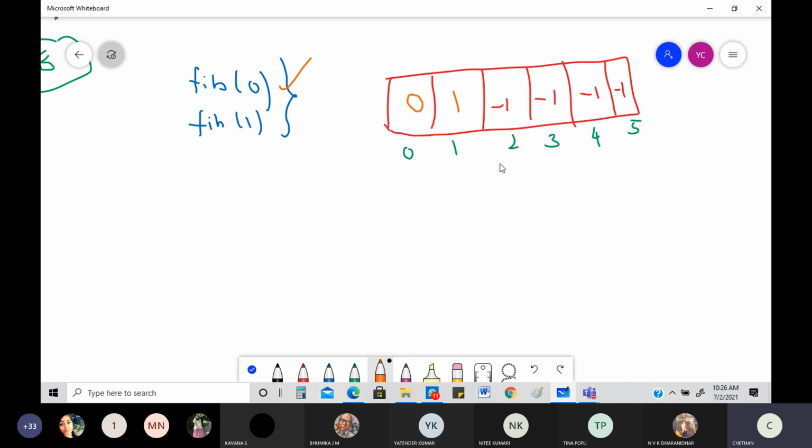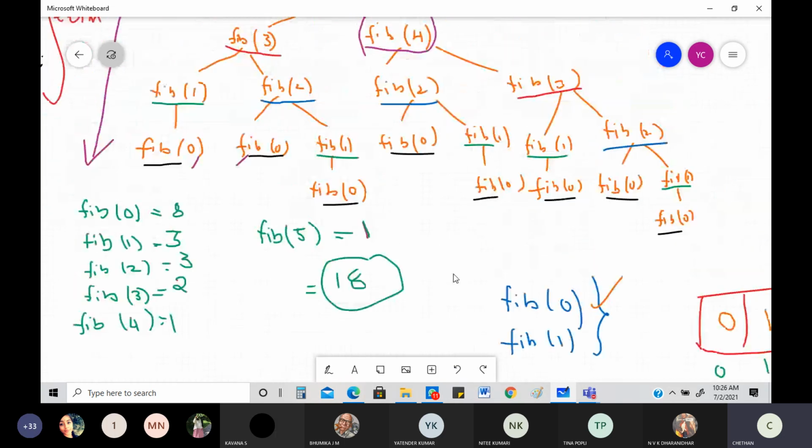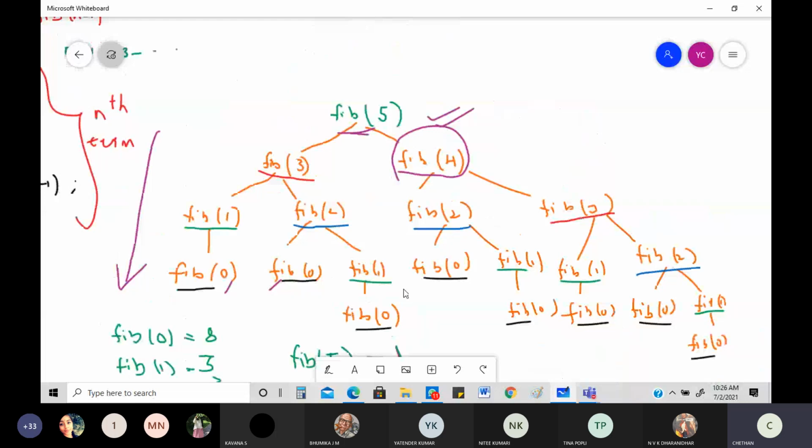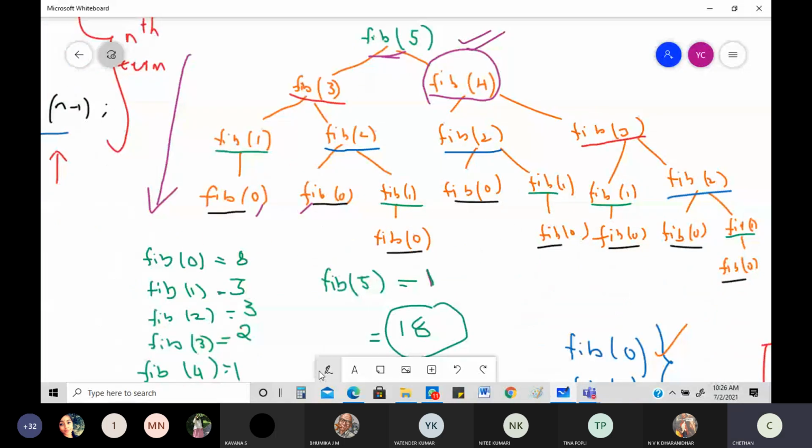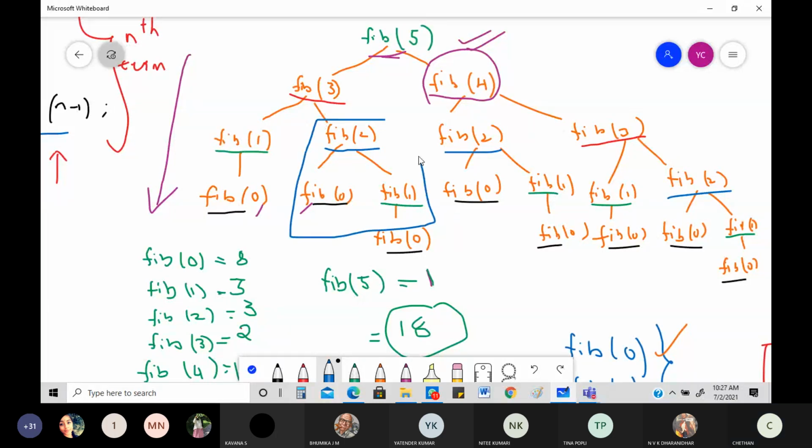Now I need to figure out fib of 2. I don't know what fib of 2 is, so I need to figure that out. That can be done using my table right here. Where is my fib of 2? I'll just show only those things which are important. Look into this. Fib of 2 can be figured out here using this loop or using this one, anything is fine.